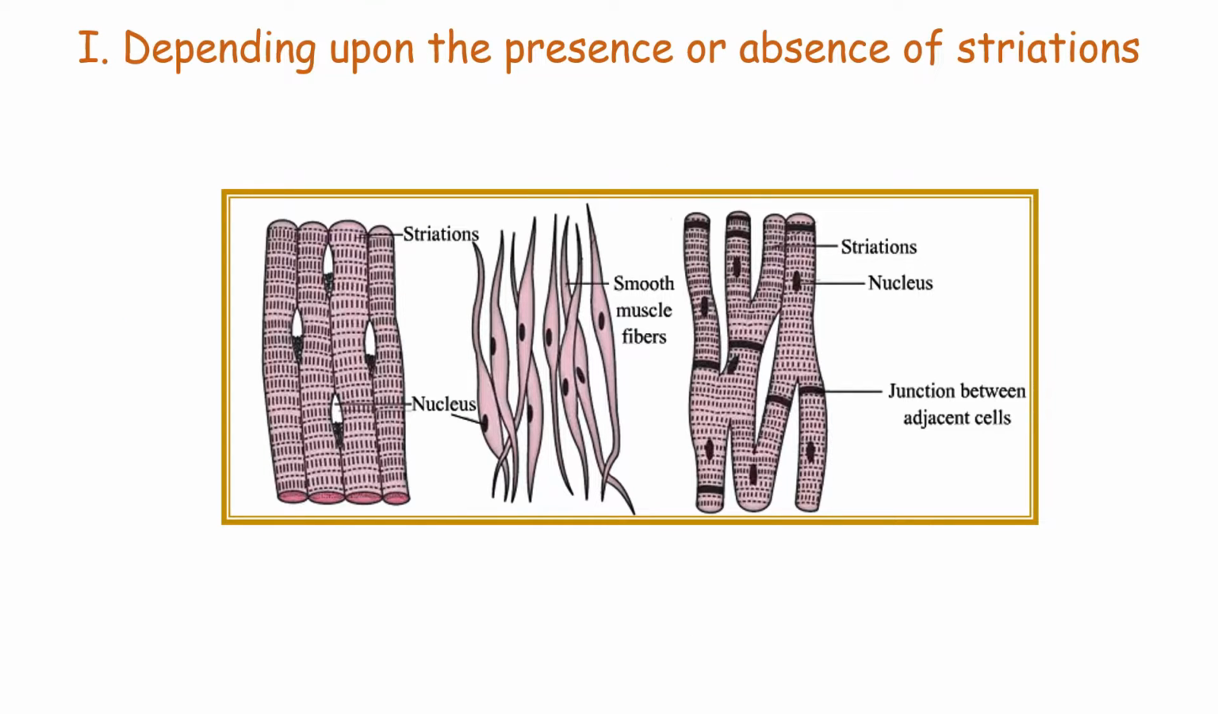Depending upon the presence or absence of cross striations, the muscles can be divided into two groups: the striated muscle and non-striated muscle. Striated muscle is the muscle which has a large number of cross striations or transverse lines. Skeletal muscle and cardiac muscle belong to this category. Non-striated muscle does not have cross striations. It is also called plain muscle or smooth muscle. It is found in the wall of the visceral organs.